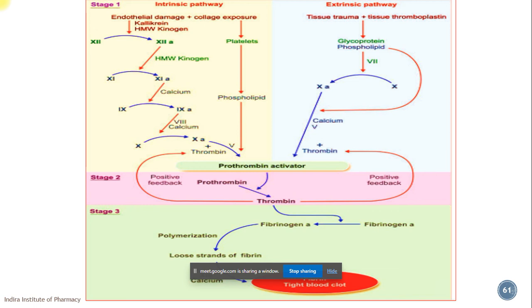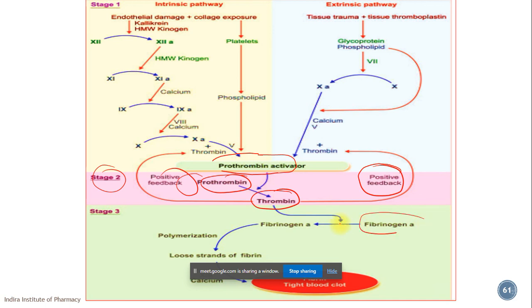That is, stage 1 consists of intrinsic and extrinsic pathway which are responsible for the production of prothrombin activator. So this prothrombin activator will convert prothrombin into thrombin. Okay, so this thrombin which is formed will provide positive feedback towards factor 5. So activation of factor 5 will be brought about by this thrombin. So this thrombin which is formed at the end of stage 2 will convert fibrinogen, which is in inactivated state, to the activated fibrinogen.